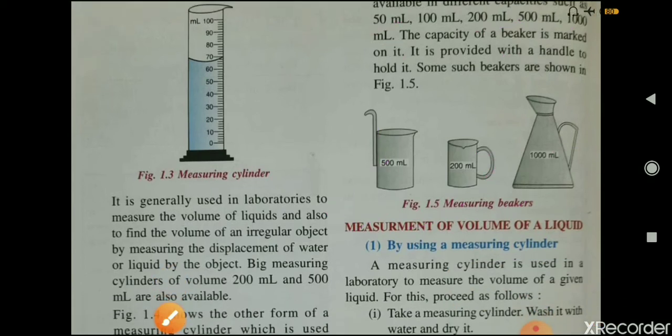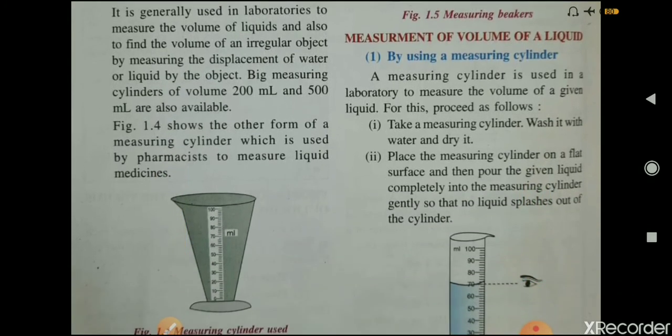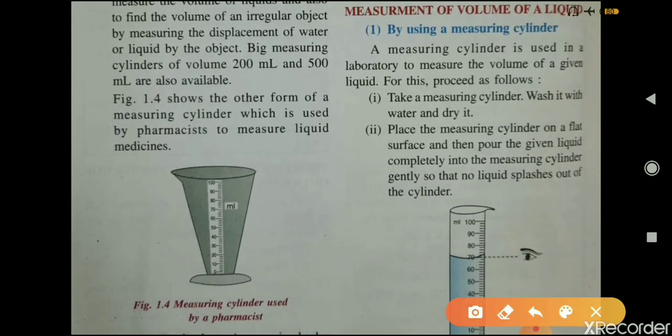Now, measurement of volume of a liquid. How do we measure the volume of a liquid? By using a measuring cylinder. A measuring cylinder is used in the laboratory to measure the volume of a given liquid. And how will we measure? First, take the measuring cylinder, wash it with water, and then dry it.